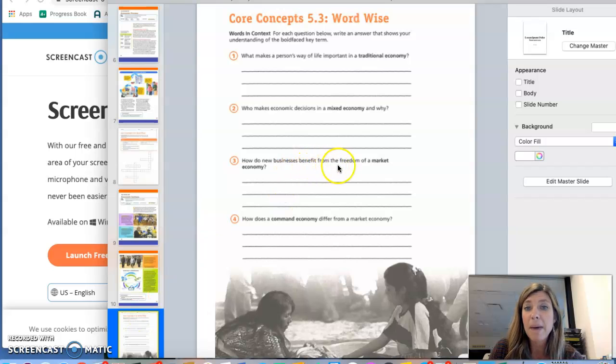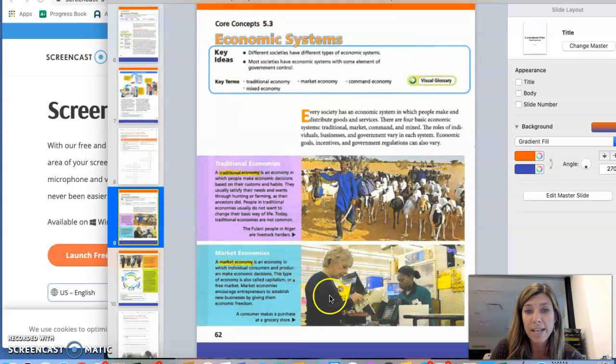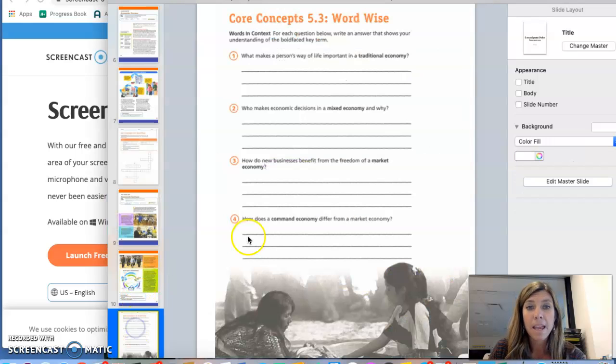How do new businesses benefit from the freedom of a market economy? Well, you can see here they have the ability to set their own prices. Okay, they can make decisions on how they want to run their own business. And this last one, how does a command economy differ from a market economy? You can see that the government has all control, whereas in a market, it is more so the people.